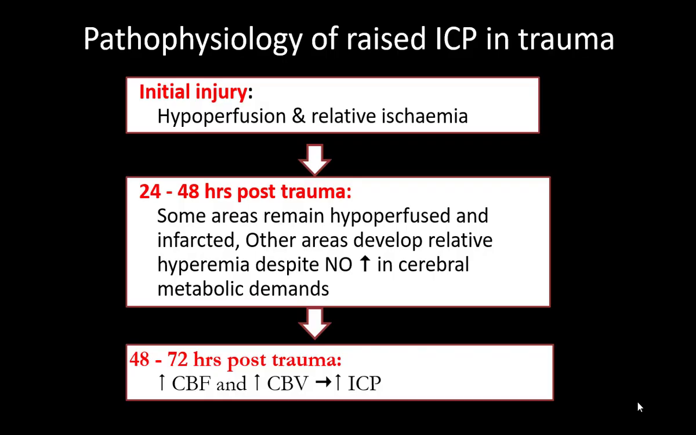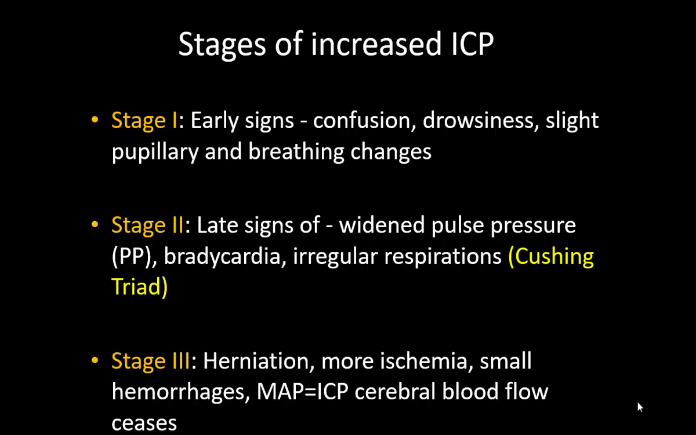So within 24 to 48 hours post trauma, certain areas will remain hypoperfused and infarcted, and the other areas would develop hyperemia because of increased nitric oxide production. And 72 hours post trauma, this leads to an increase in the cerebral blood flow and cerebral blood volume, and eventually both these things in addition will cause an increase in the ICP. So the first stage, the early signs, would be confusion, drowsiness, slight pupillary and breathing changes if the patients do not have a higher ICP.